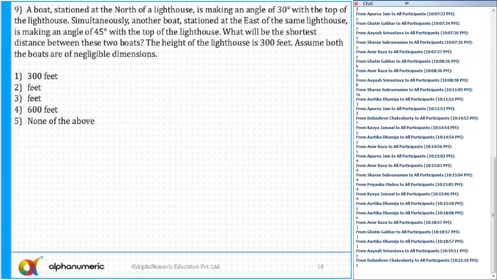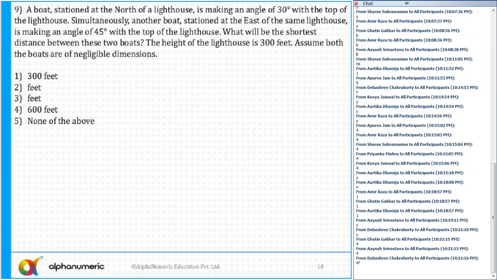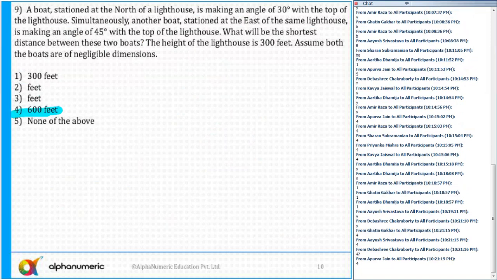Okay. Question number 9. Tell me the answer for question number 9. The correct answer for question number 9 is 4. Again, I'll rate this question as a medium level, not a difficult one. Medium difficulty level. Anyone who wants me to discuss this one?